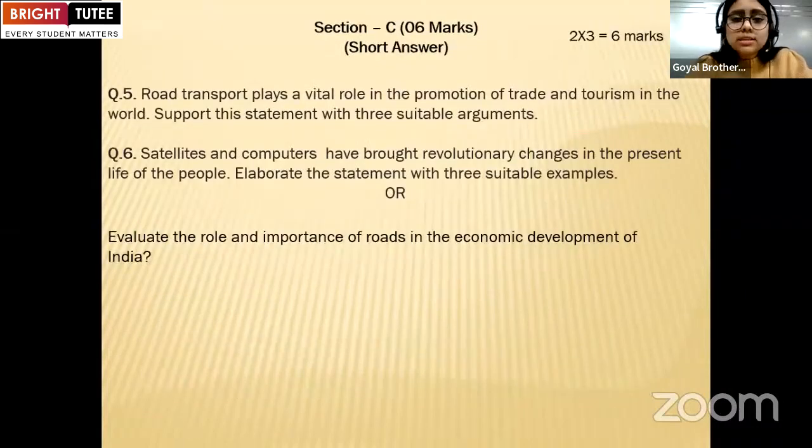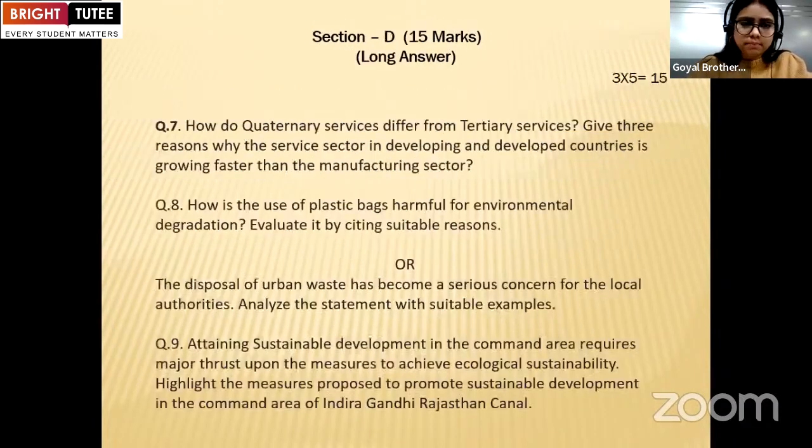Now, section C carries 6 marks. That is the short answer type question. Each question contains 3 marks. Question number 5, 3 marks. Question number 6, 3 marks. Again, in question number 6, they have to choose either the first option or the second option. It totally depends on them.